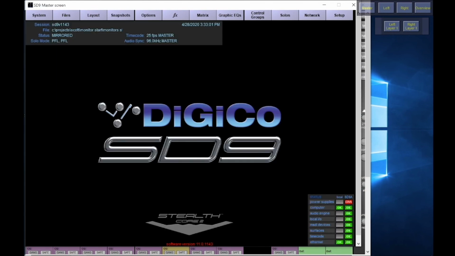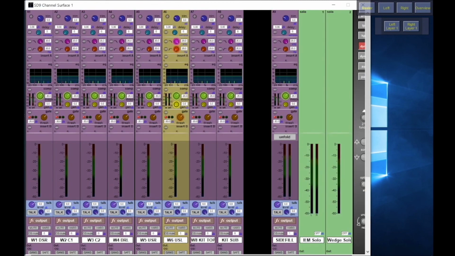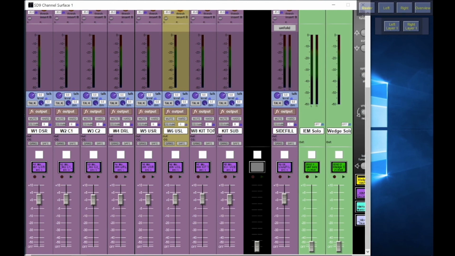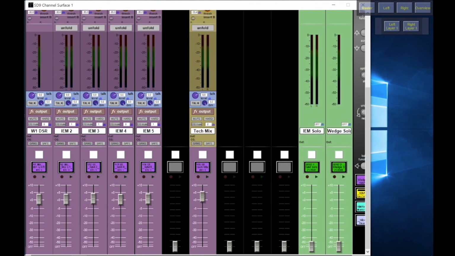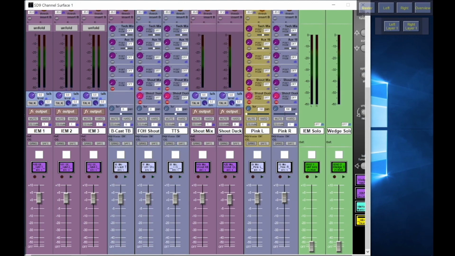So if I go to the right-hand side of my console, I've already put these on the layers. Have you seen in other videos how to do that already? So I have my mixes here to the wedges and my dual solos. I try to stick them on every layer, so as I go through each layer, they always appear in the same place. It's just quite useful that way. If you need to grab something, you can hear it